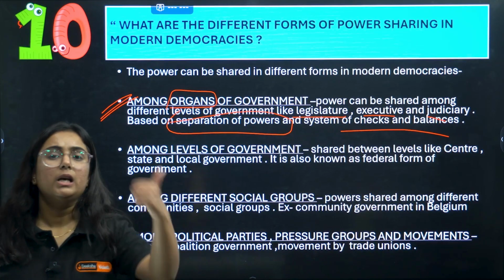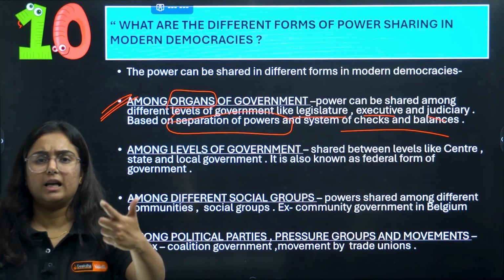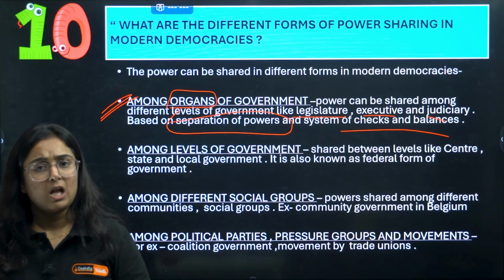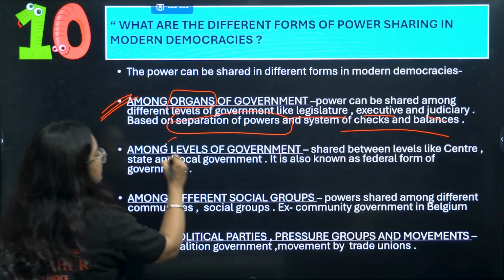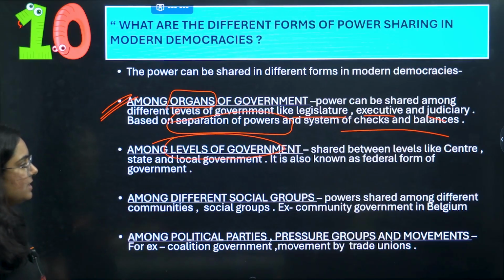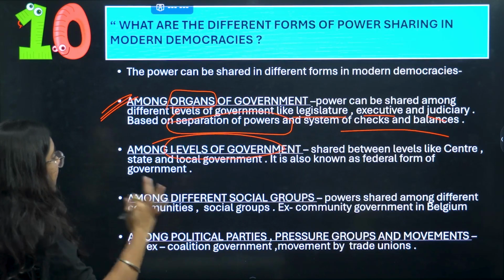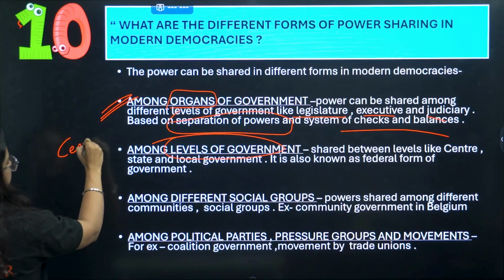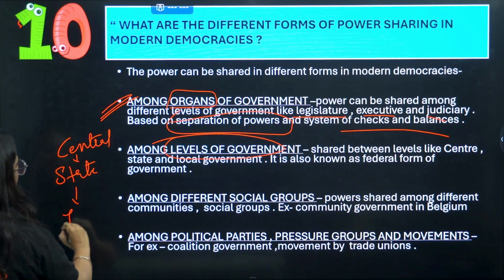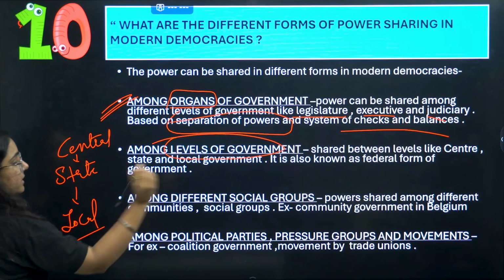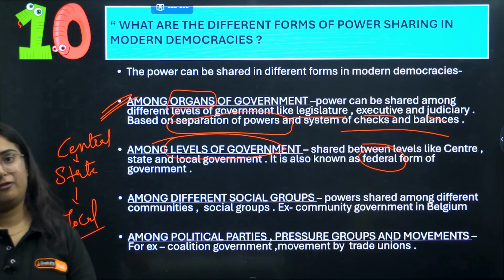Now what you need to remember: separation of power between three organs, legislature, executive and judiciary. What is it based on? Checks and balances. The second one is among levels of government. There are three levels of government: central government, state government and then the local government, and this form of power sharing is also referred to as the federal form of power sharing.